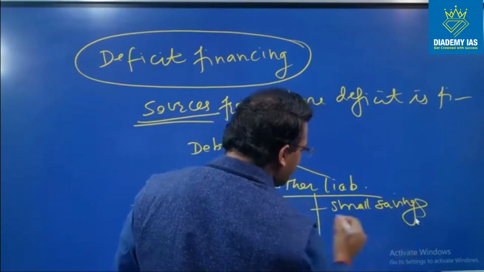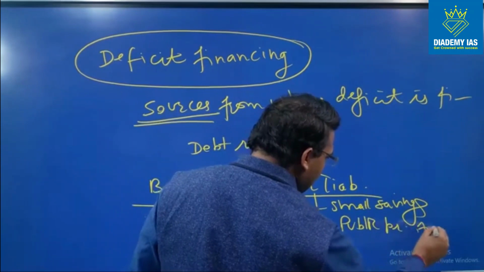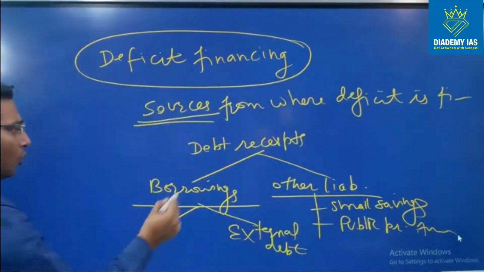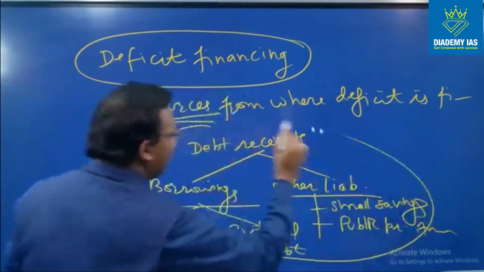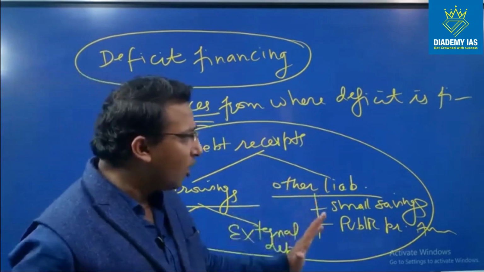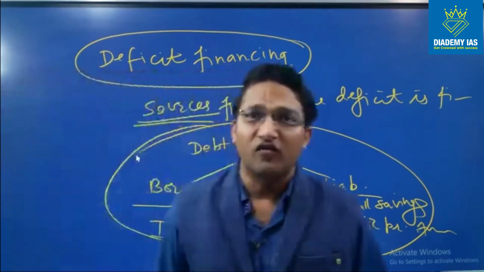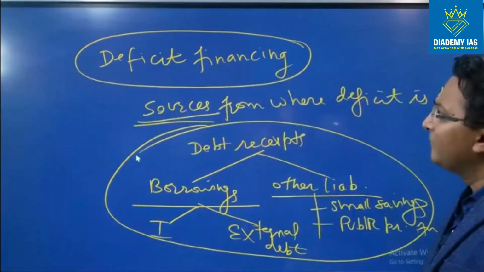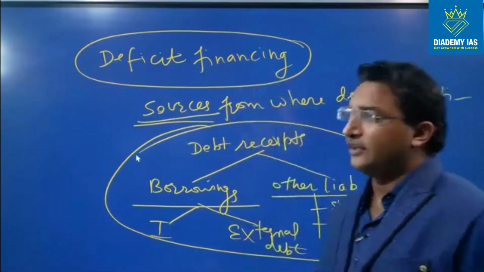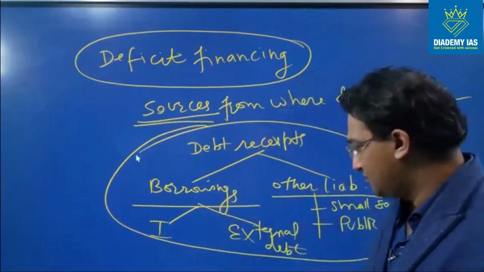Securities issued against small savings can be in the form of public provident fund and so on, right? So deficit financing means how we are sourcing the financing of the deficit from different sources: how much money we are taking from external, how much from small savings, how much from this, how much from that. So when we see the figures in the budget and the economic survey, the contribution of each of them is actually the deficit financing. So deficit financing is basically the sources or the process of financing the deficit.